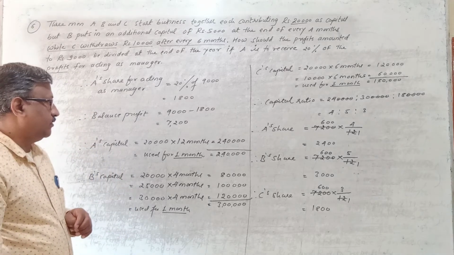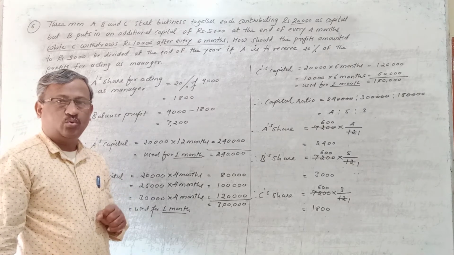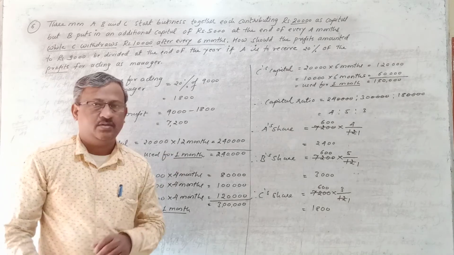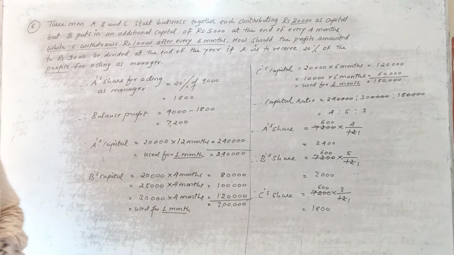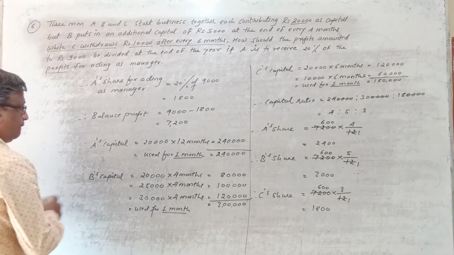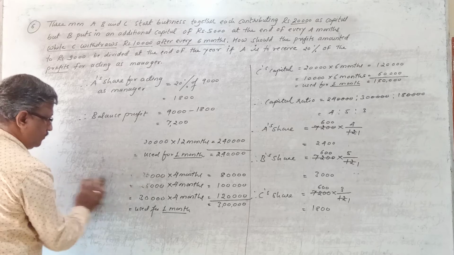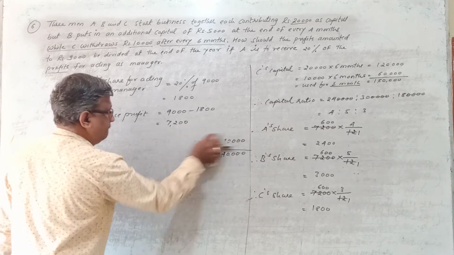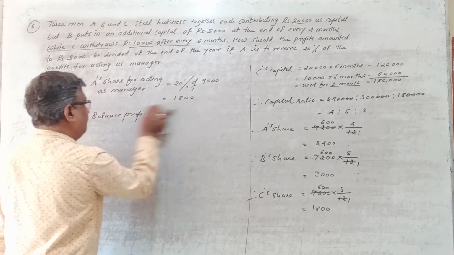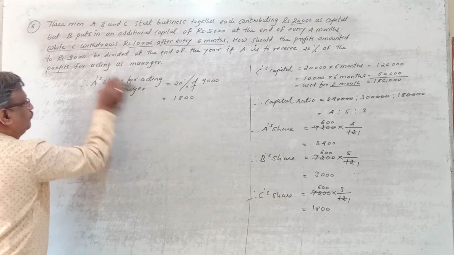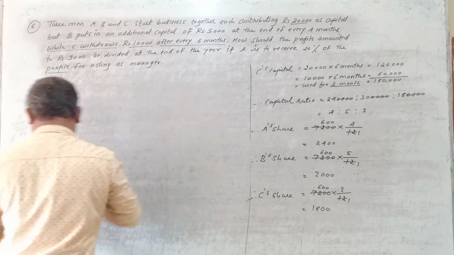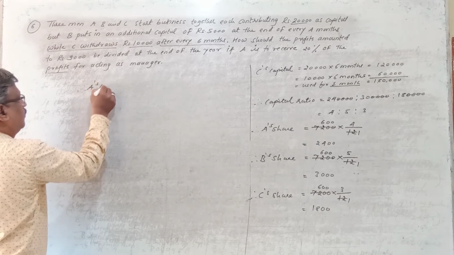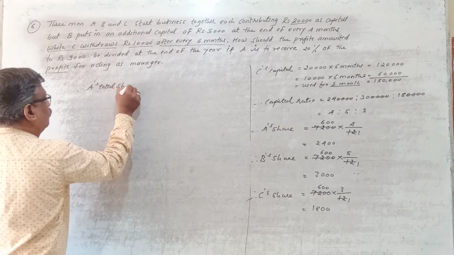Now after distributing, what do you have to find? We have to find out the total share received by A, B and C. So let's calculate the total share received by A, B and C. So first you calculate A's total share.